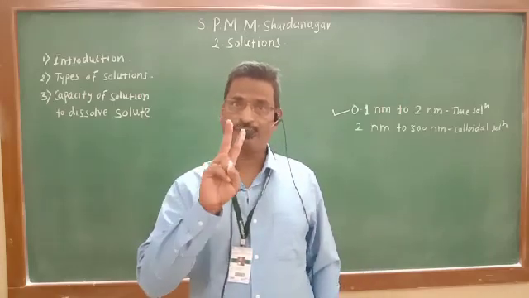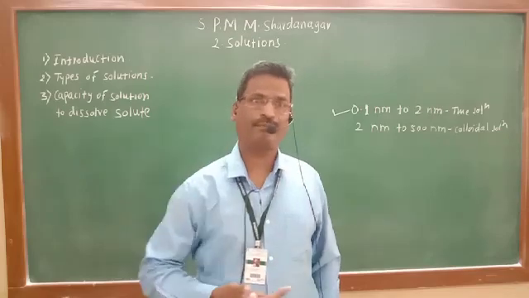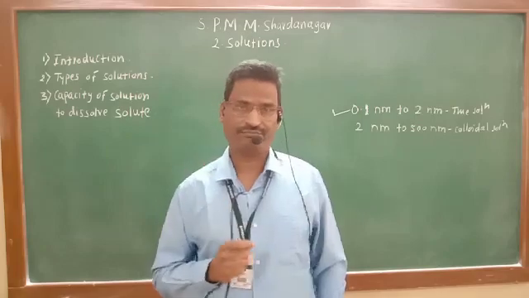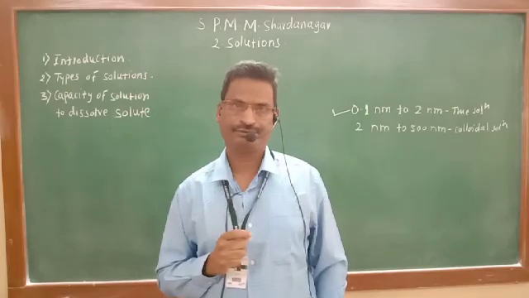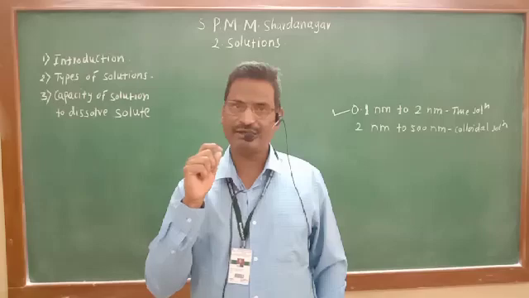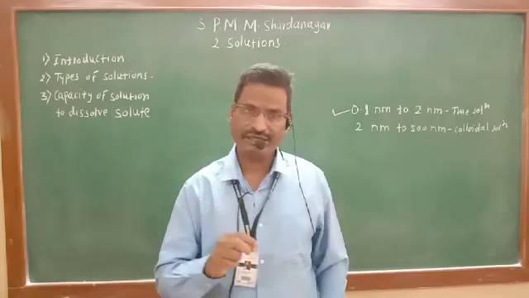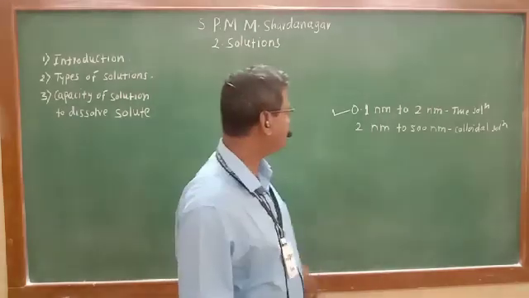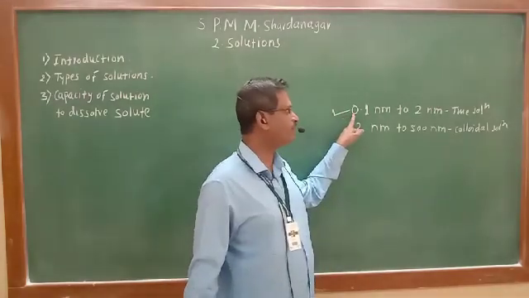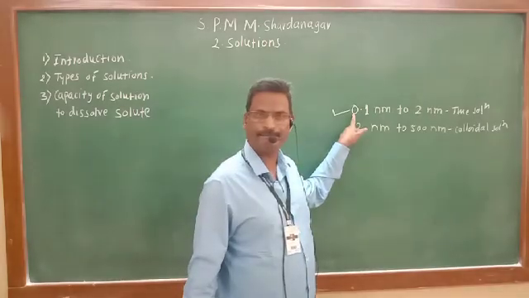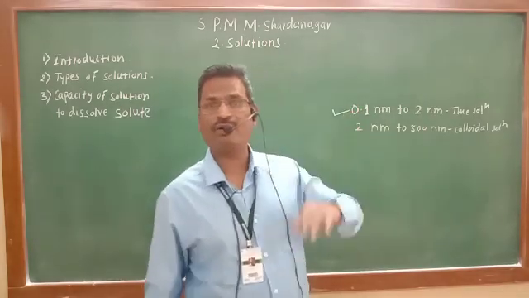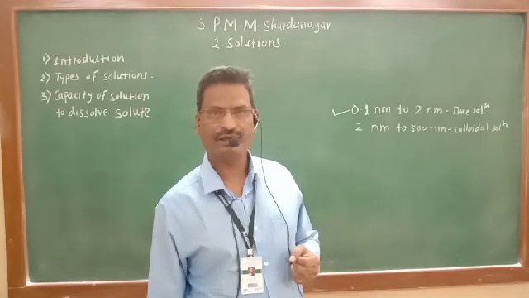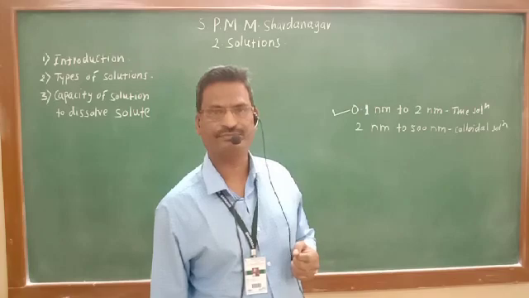A homogeneous mixture of two or more than two components is known as a true solution. That is clear. Homogeneous. A true solution is always a clear solution, a homogeneous, transparent solution, and the particle size is within a range of 0.1 nanometer to 2 nanometer. Solute and solvent cannot be identified. That is known as a true solution. That is a homogeneous mixture.